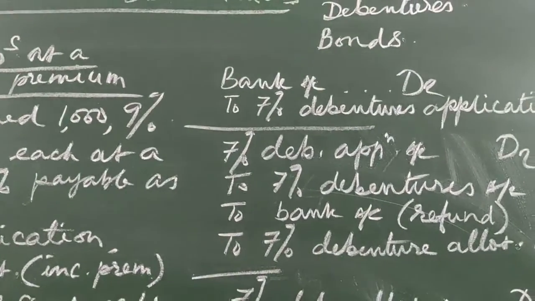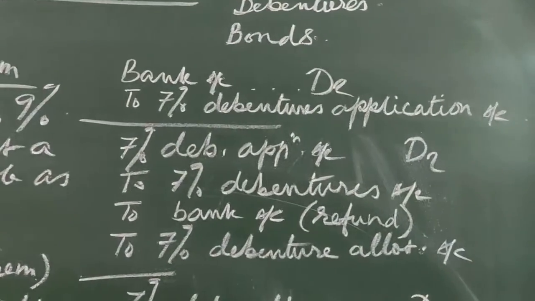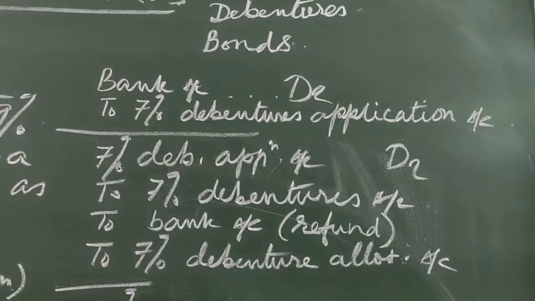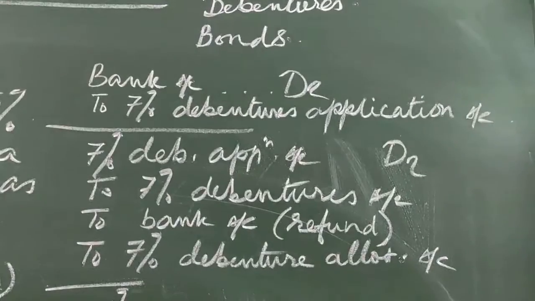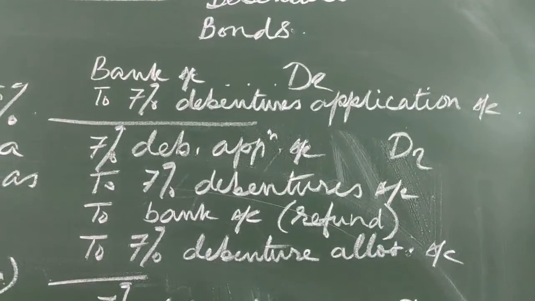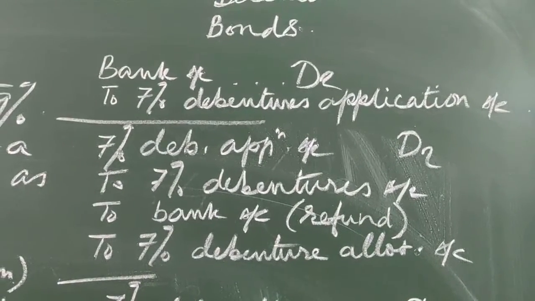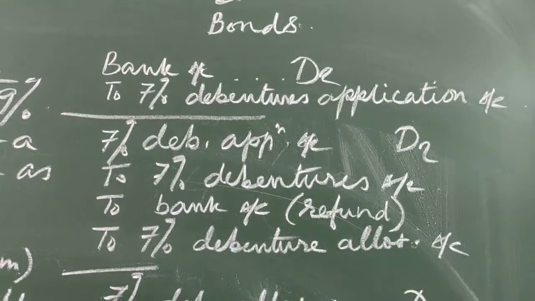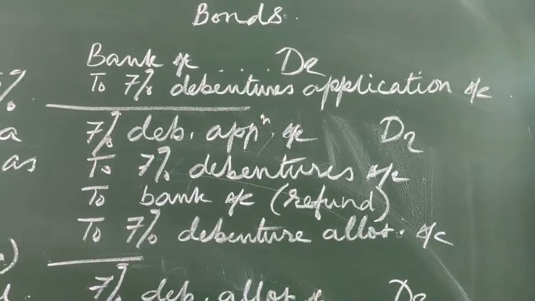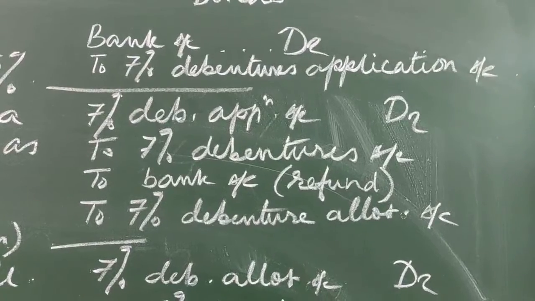Capital is not written. So the journal entries are like this: the first entry will be for application, bank account debit to 7% debenture application account. Here I have taken the rate of interest to be 7%. It can be any percent. Then 7% debenture application account debit to 7% debentures account, to bank account.